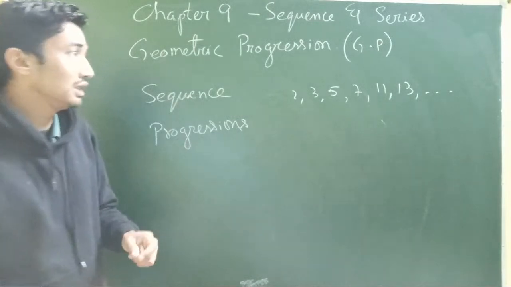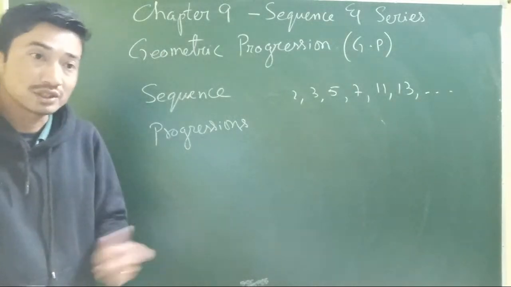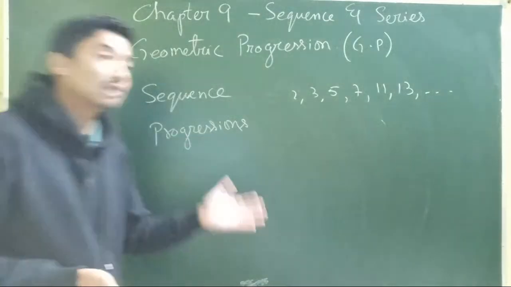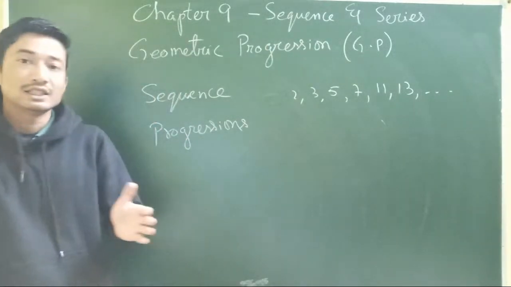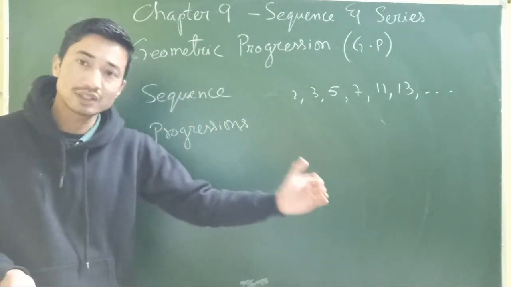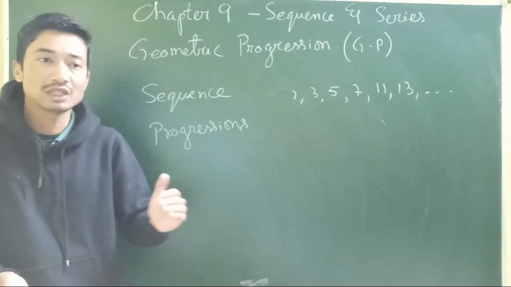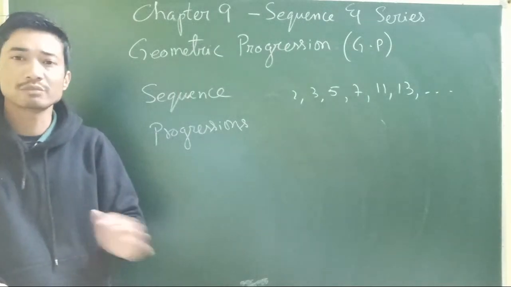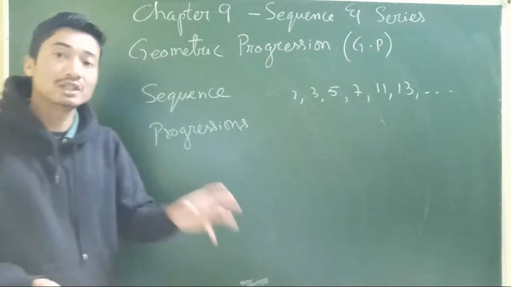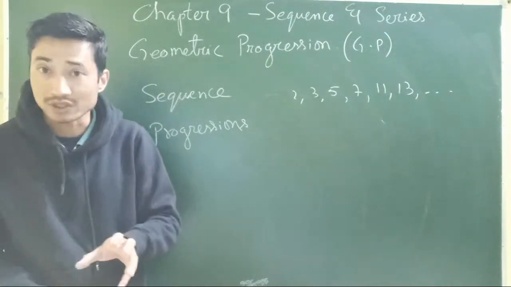Progression will be like, we have different kinds of progression. A progression, of course, will follow a certain pattern. As we have seen in arithmetic progression, a sequence in which every successive term gets added or subtracted by the same constant number, which was called the common difference. That was called arithmetic progression.